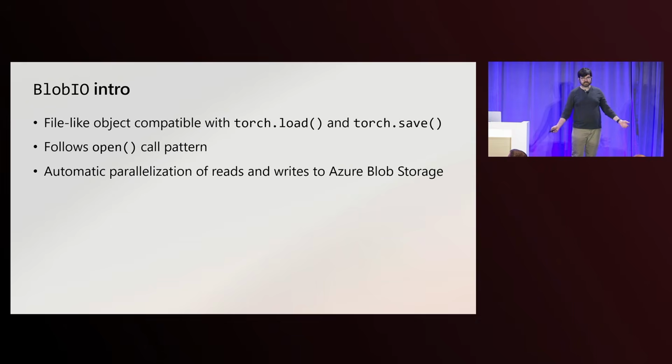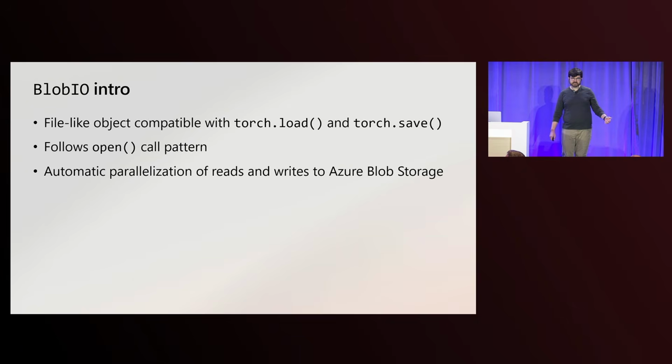So now, blob.io, it's a file-like object that allows you to stream data to and from Azure Blob Storage. If you're familiar with other Python file-like implementations, such as Python's bytes.io or its built-in open function, it's going to be very similar. So the idea is that you can instantiate a blob.io instance provided directly to torch.load and torch.save for PyTorch to automatically load and save your model to and from Azure Blob Storage.